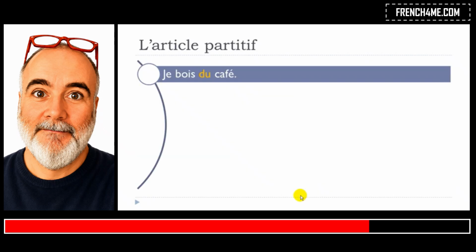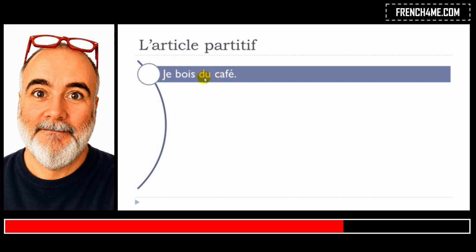Let's see a few examples now. Je bois. Boire is to drink. Okay? So, je bois du café. Alright? So you can see the difference here. It would be possible to say je bois un café.